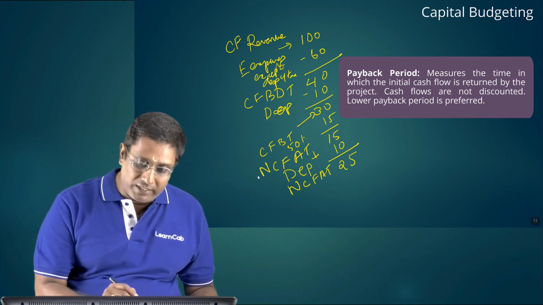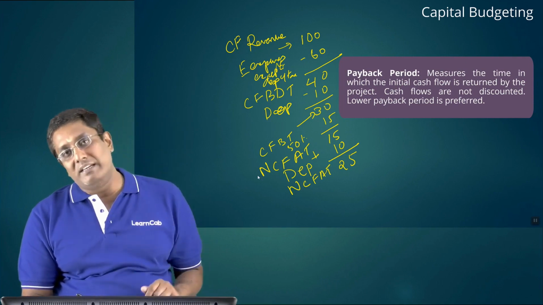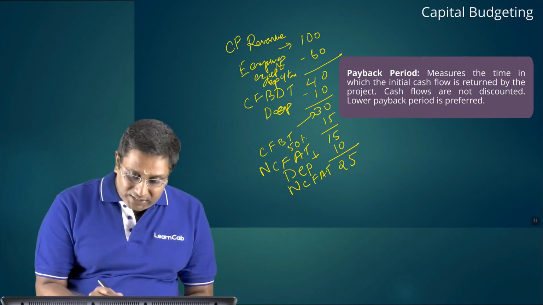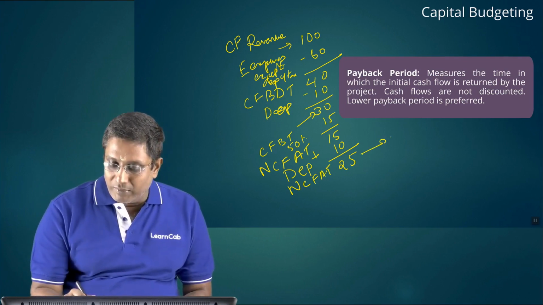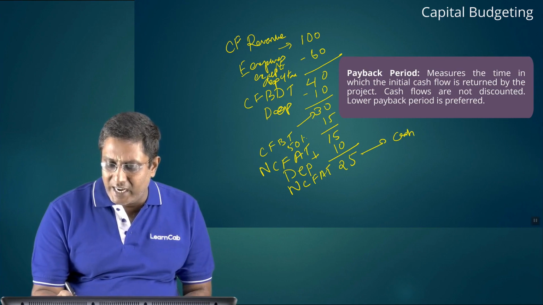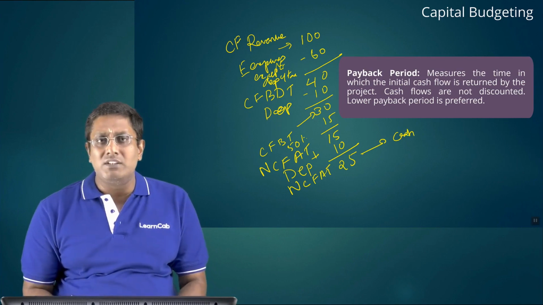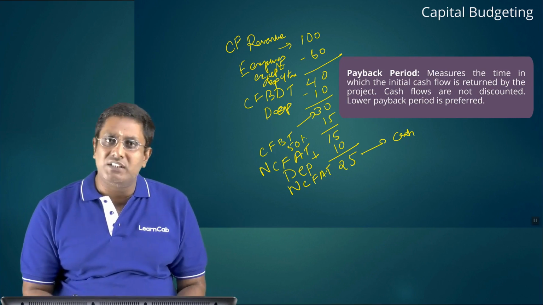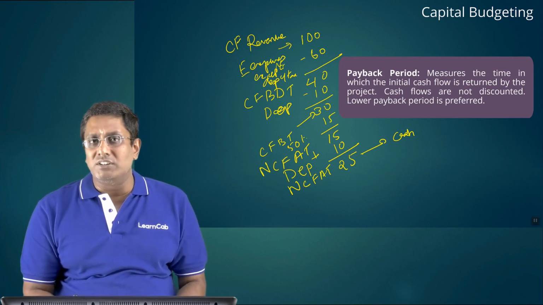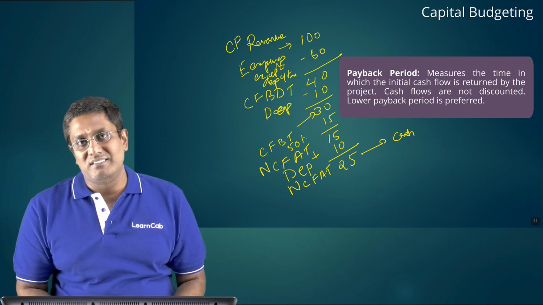Yes, both are net cash flow after tax only. This is for finding only the cash related flows. Why do we add depreciation here? Depreciation is added because it is a non-cash expenditure.